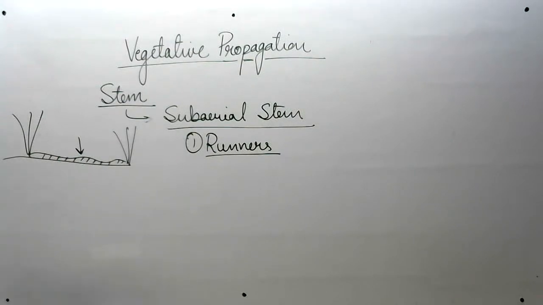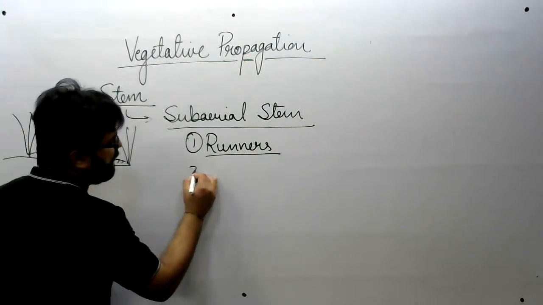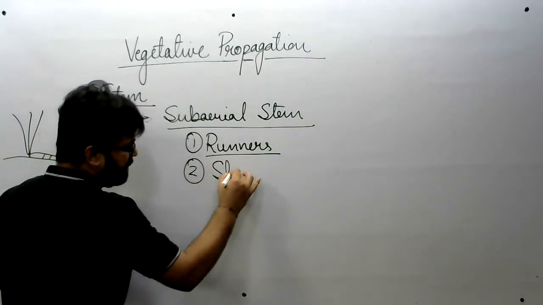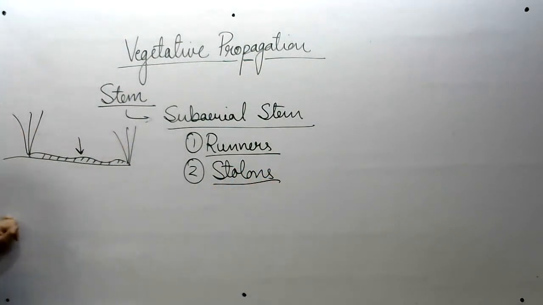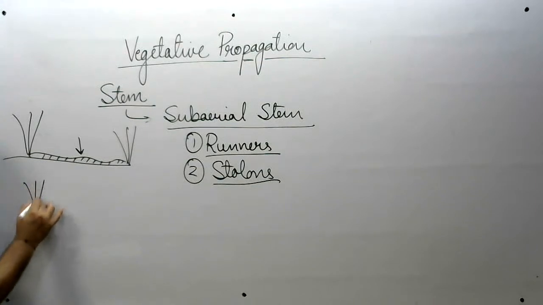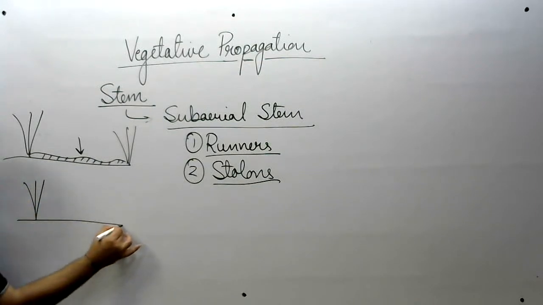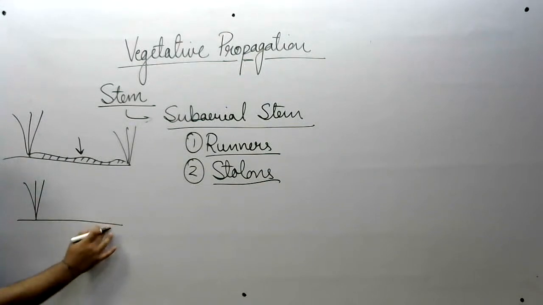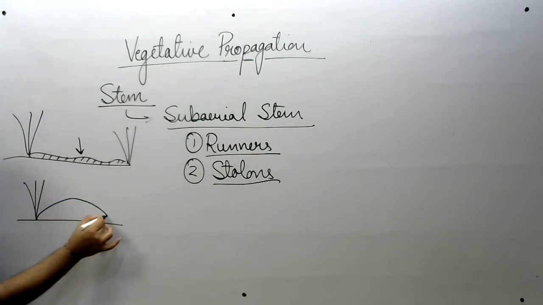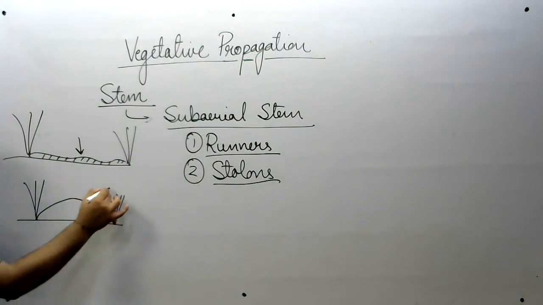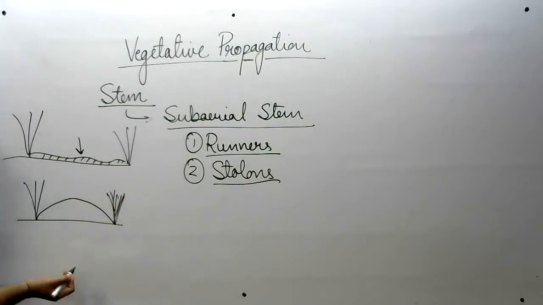Number two are stolons. Now, how do stolons look? This is the shoot. This is the soil. This is one of the branches of the shoot. It grows like this, and when it touches the ground, it gives rise to another shoot.